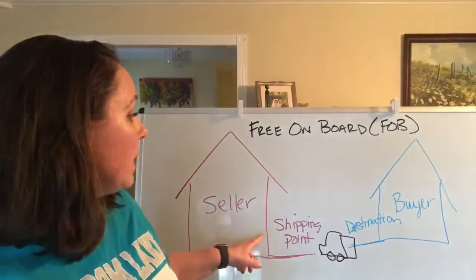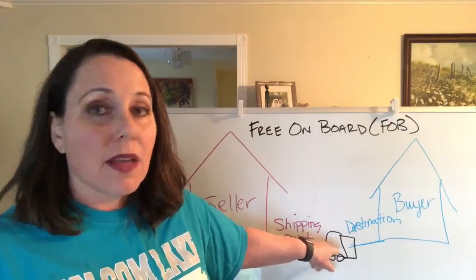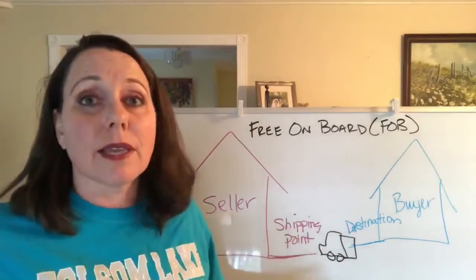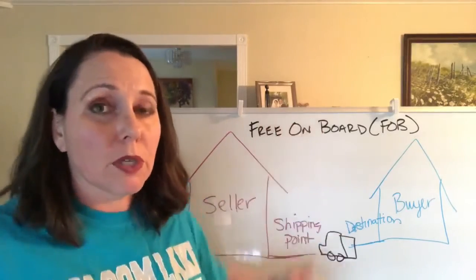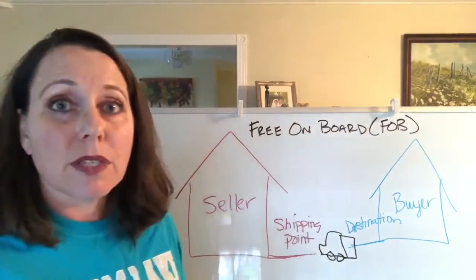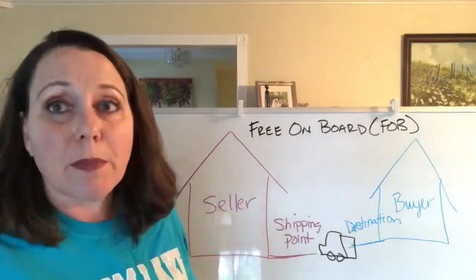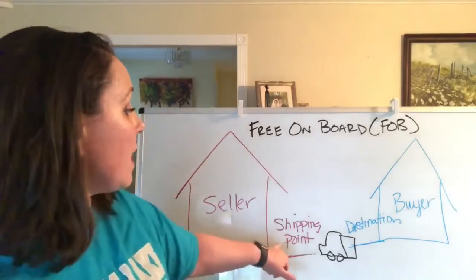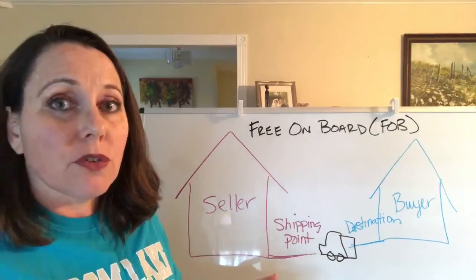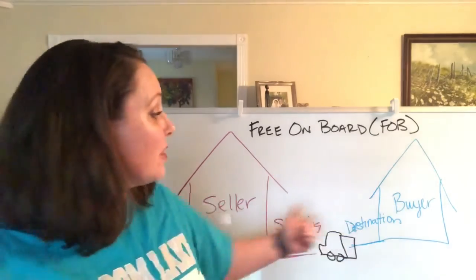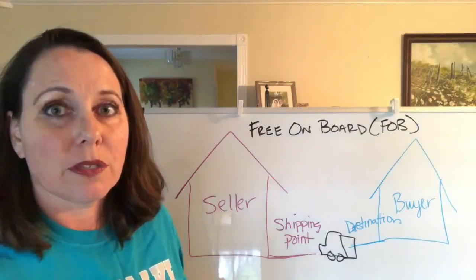So if it's FOB destination and the seller owns the goods and the truck catches on fire, then the seller doesn't get paid. They owned the goods, and they burned up. They can go and try to get restitution from the third party who owns the truck, but the buyer doesn't have to pay anything. Conversely, if it's FOB shipping point, then the buyer owns the goods. If the truck catches on fire, the buyer still has to pay the seller, because once the goods were on the truck, the buyer owned them.